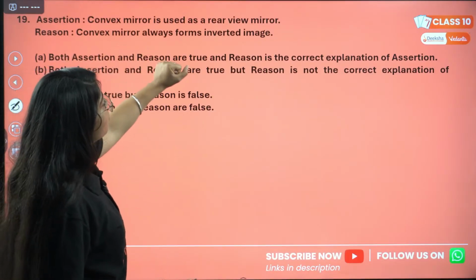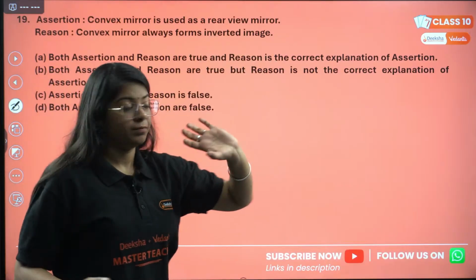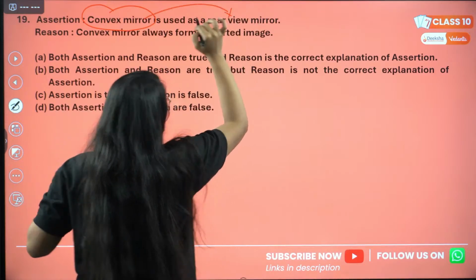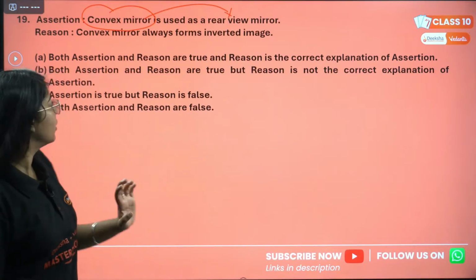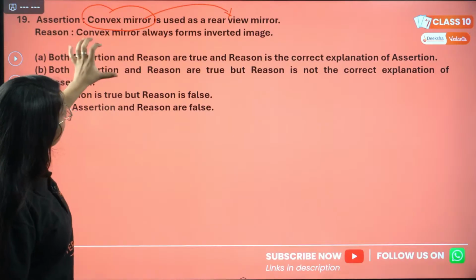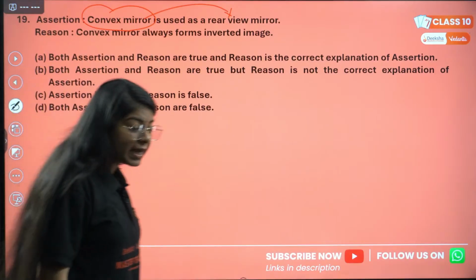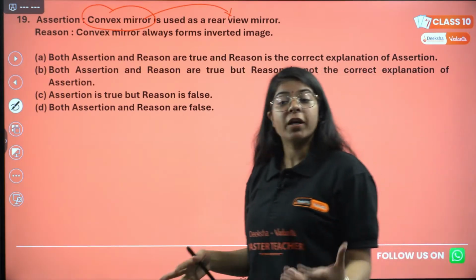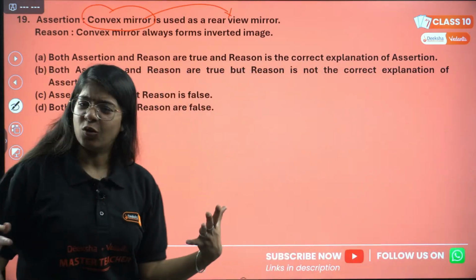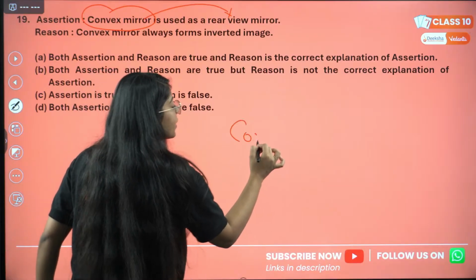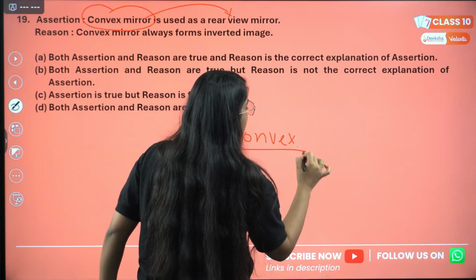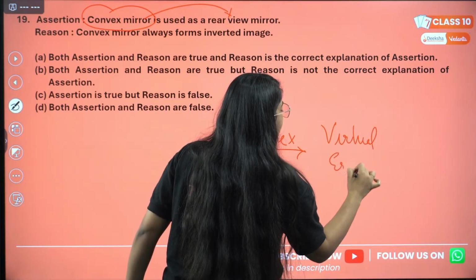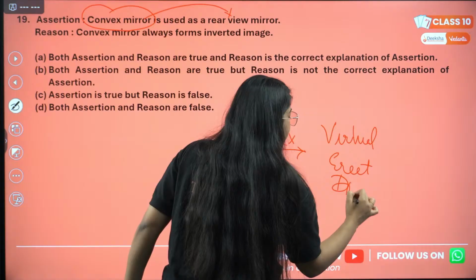Assertion: convex mirror is used as a rear view mirror. Okay, that is correct, we know that. Reason: convex mirror always forms inverted image. Does convex mirror form inverted image? No ma'am, we know concave mirror forms inverted image, but convex mirror always forms virtual, erect as well as diminished image.